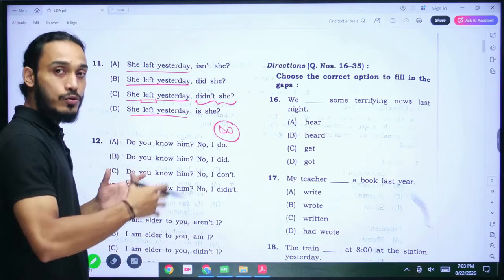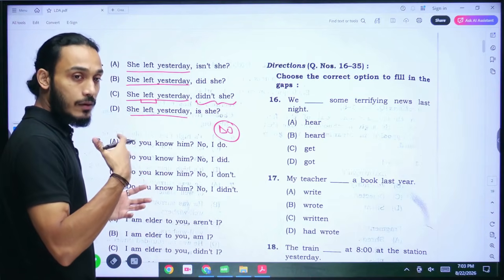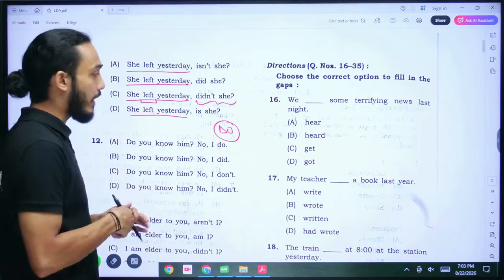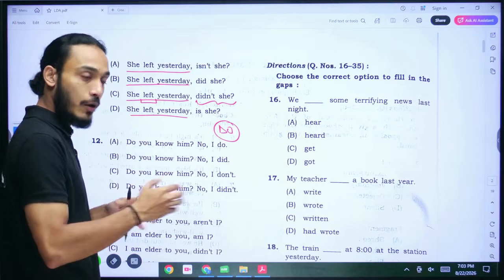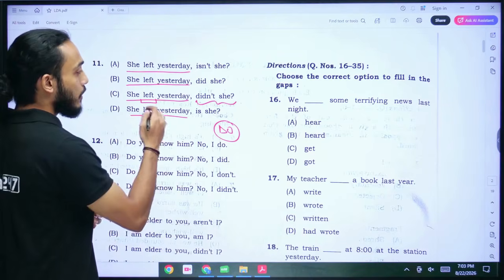Why do we use question tags? To try to verify or to try to ensure that what we are saying is correct. Like we are saying she left yesterday, but I do want to confirm that statement. Like, did she leave yesterday? Are we sure about it? So what I want to ask is, she left yesterday.